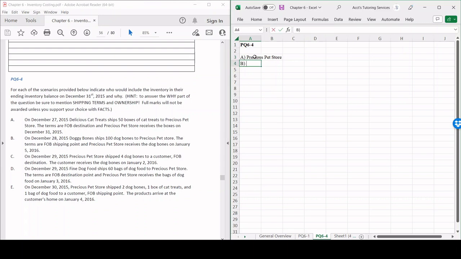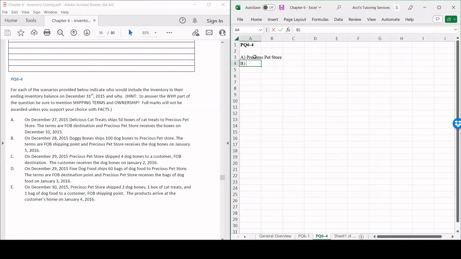All right, for B now, on December 28th, 2015, Doggy Bones ships 100 dog bones. So Doggy Bones is the seller to Precious Pet Store. Precious Pet Store is the buyer. The terms are FOB shipping point. FOB shipping point simply means that at the point that it leaves the seller's warehouse, it exchanges legal title and it's in the legal possession of the buyer.